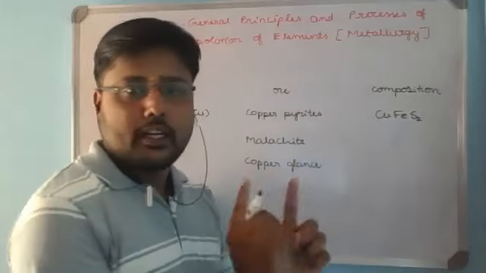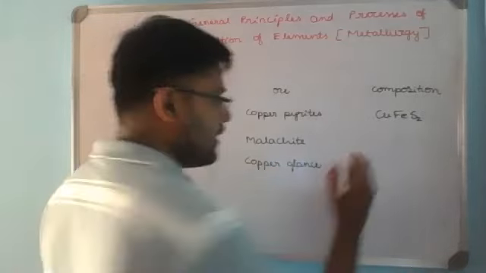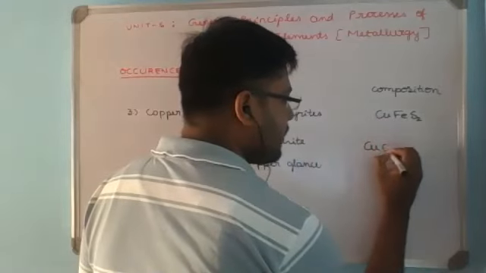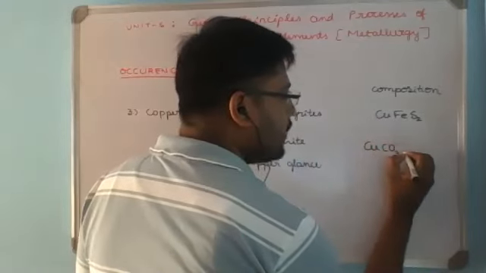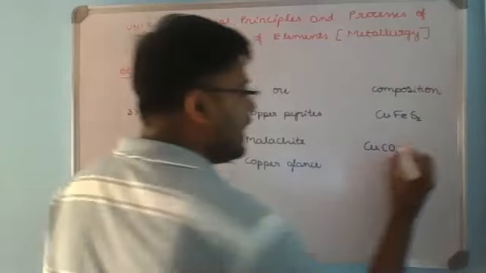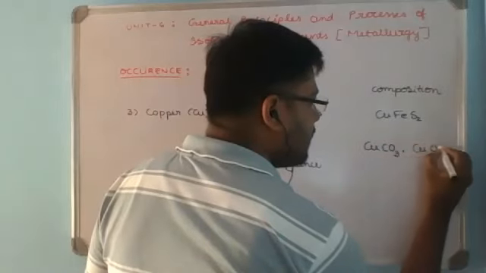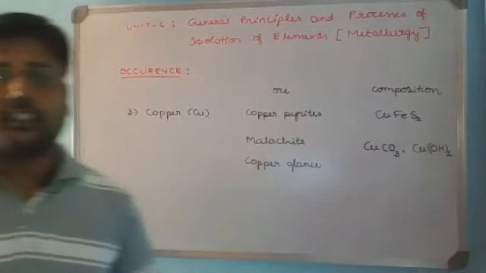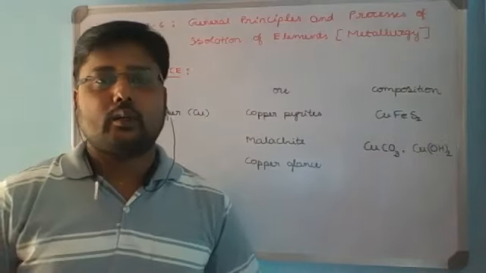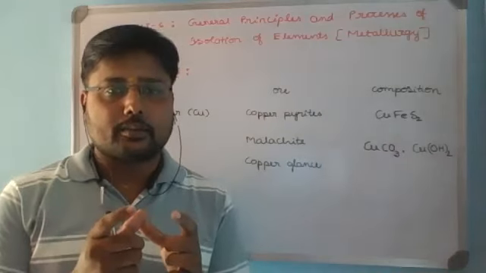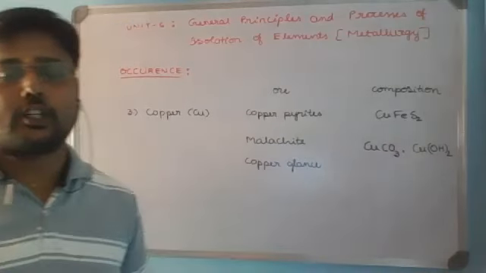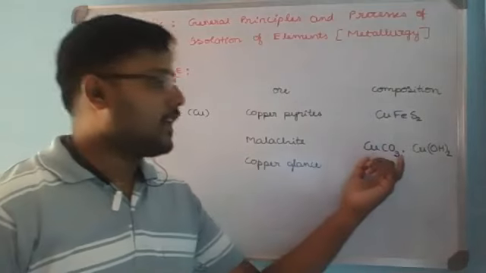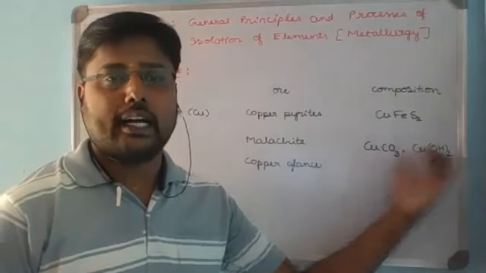Malachite is a combination of two compounds, a carbonate form of copper and a hydroxide form. It is CuCO3 and Cu(OH)2 in a mixture. So that is the composition of malachite. It is copper carbonate and copper hydroxide.